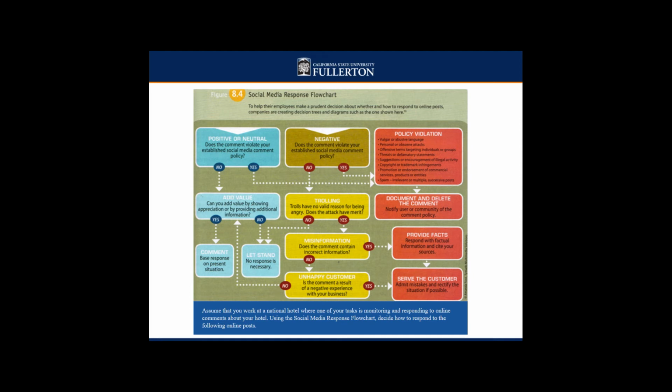So a lot of organizations are helping their employees know how to respond to people when dealing with social media, just like how you're going to respond to a client when you're writing a welcome message, a direct message, a positive message, a negative message, a persuasive message. But this focuses more on social media. Figure 8.4 of your book shows a social media response flow chart. To help their employees make a prudent decision about whether and how to respond to online posts, companies are creating these decision trees and diagrams, such as this one shown here.